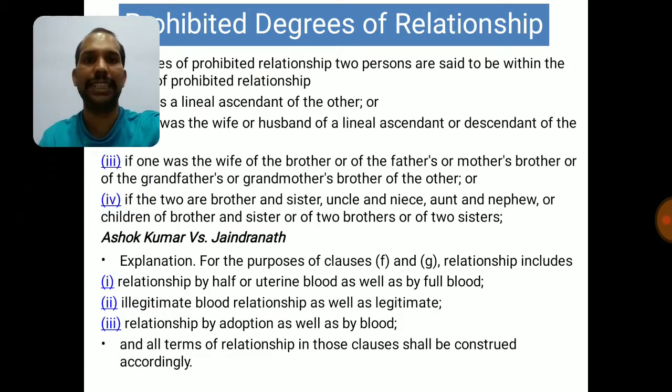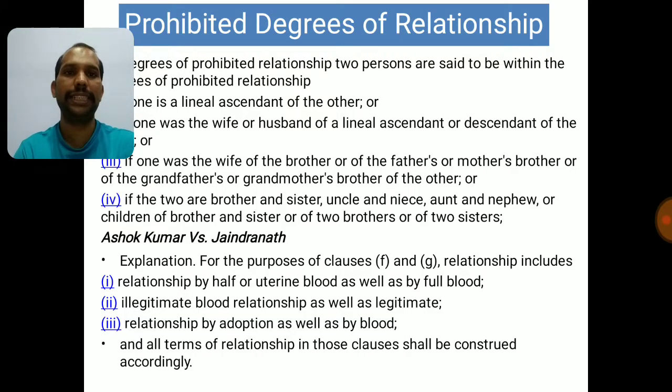Now there is one interesting case of Ashok Kumar versus Jayendra Nath on prohibited degree relationship, where the court held that there cannot be any marriage in the case of prohibited degree relationship. Now, explanation for the purpose of clause F and G. Clause F, remember, Sapinda relationship, and for G prohibited degree of relationship includes relationship by half or uterine blood as well as by full blood.